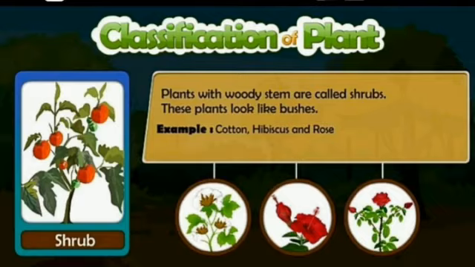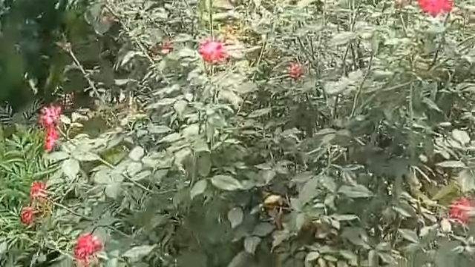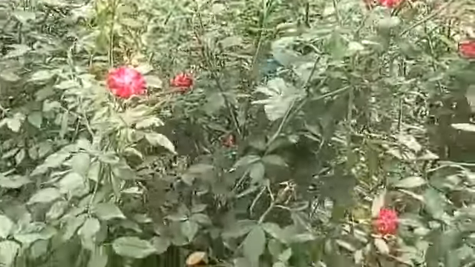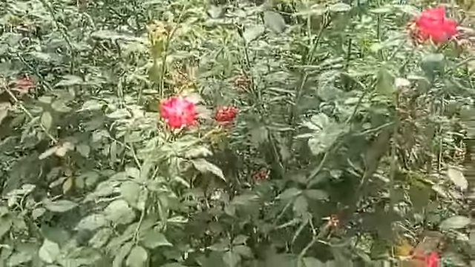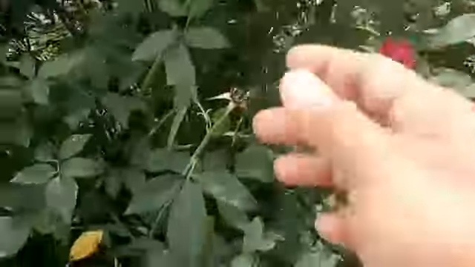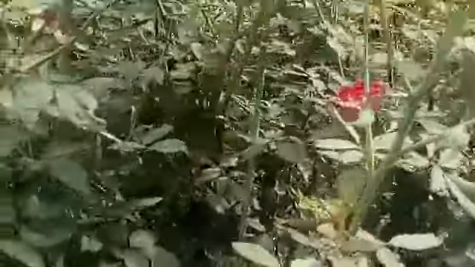That means shrubs live for many years. Rose plant is known as a shrub, and it is bushy. The shrubs, as we have studied, are bushy in nature. See, we can see small branches and small branches. It's bushy.